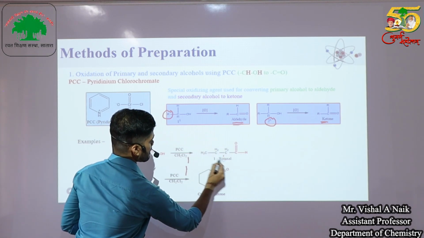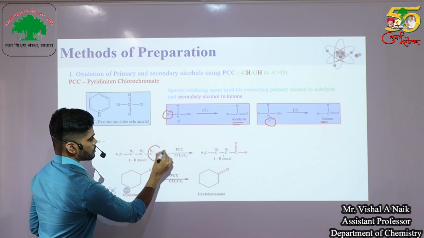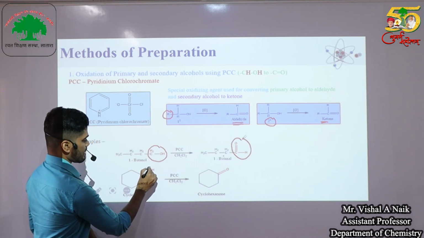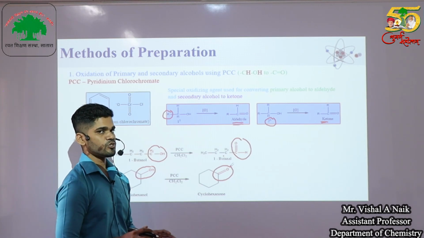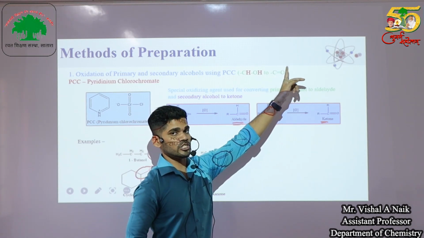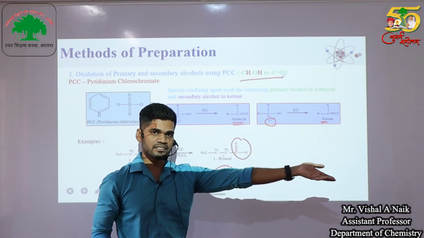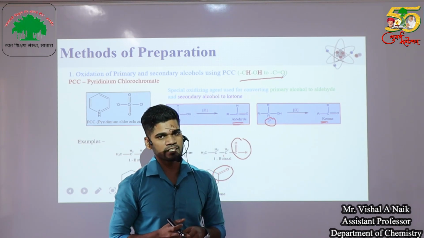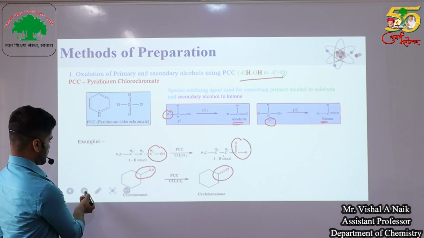How can we understand that particular part? This CH2 group generally gets converted into C double bond O, or we say that the CHOH group gets converted into C double bond O. As you see, I have written CHOH gets converted into C double bond O. This is a general trick. Two hydrogens get removed, that's why it is called an oxidation. So PCC is a strong, selective oxidizing agent which is used to prepare aldehydes and ketones. So this is the first method.